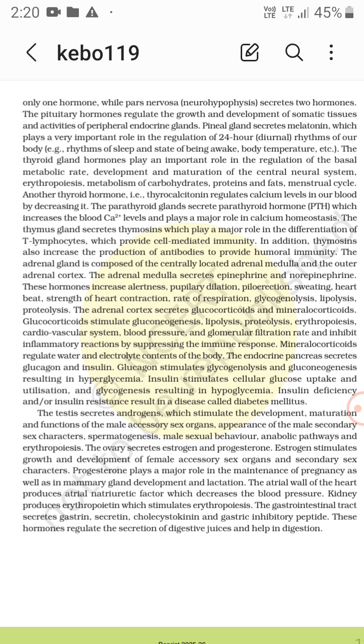Erythropoiesis and the cardiovascular system, then blood pressure is also controlled by the glucocorticoids, then the glomerular filtration rate, and they inhibit inflammatory reactions by suppressing the immune response.